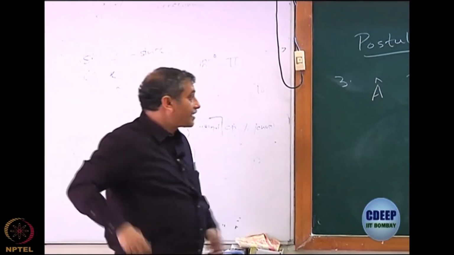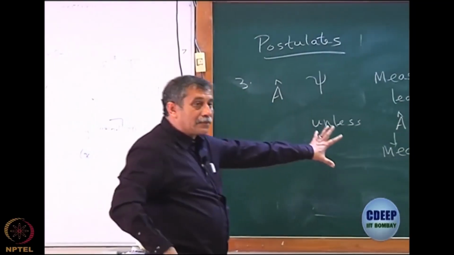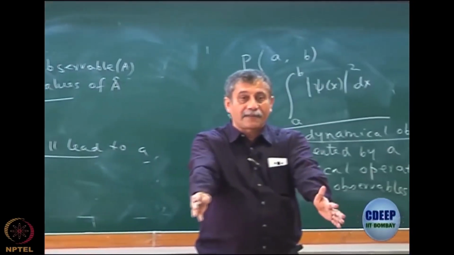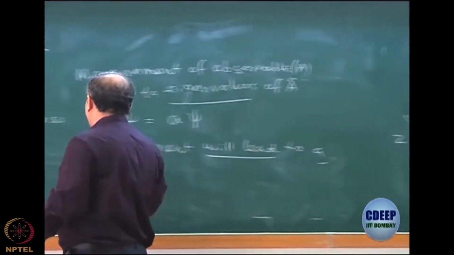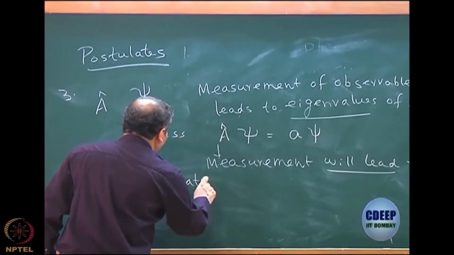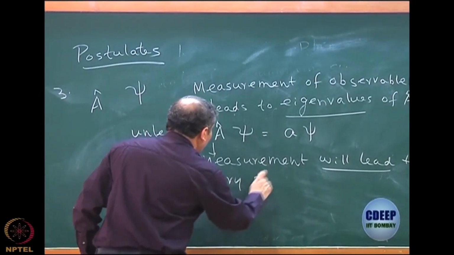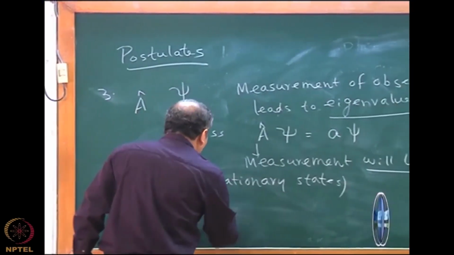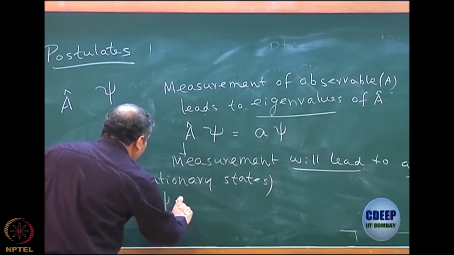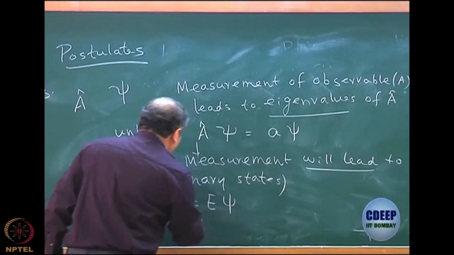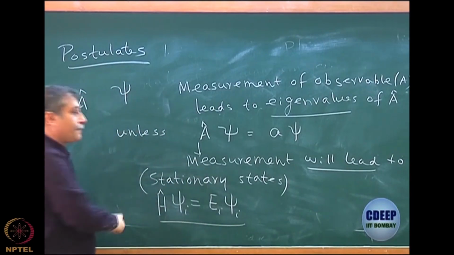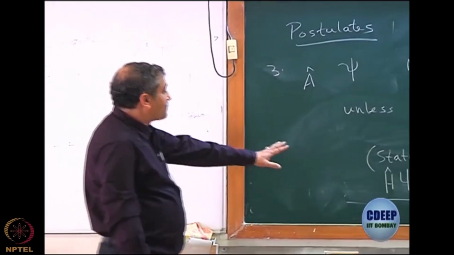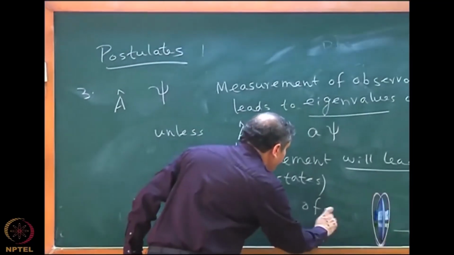That is a very complicated state, but these states are fairly simple because their behavior is very much classical, in that when I measure, I get the same value. These states are called the stationary states. I can also have a stationary state of energy, which means if the energy operator is the Hamiltonian, then the stationary states are defined by states which are eigenfunctions of the Hamiltonian operator. Is it okay? So this is, for example, the stationary state of energy.